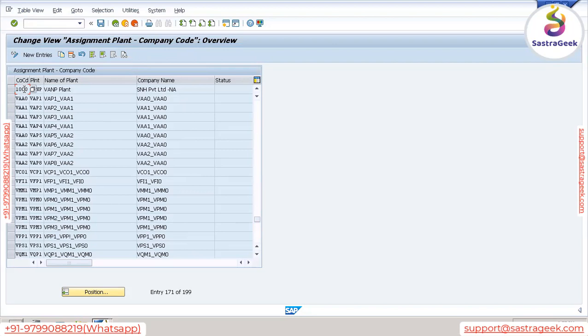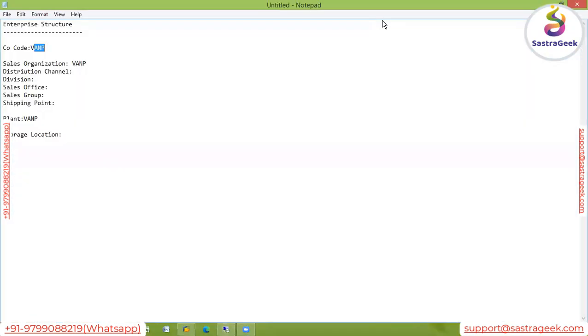How was this assignment done? We didn't assign. Anyone? How was this assignment done? Because we have copied, right? We have copied company code and plant. That is why the system has copied. Now you tell me, take an example of a company called Tata Motors. Tata Motors is having one plant in Bangalore.